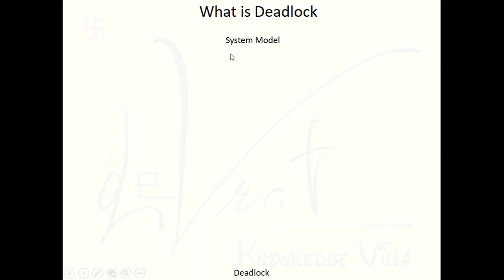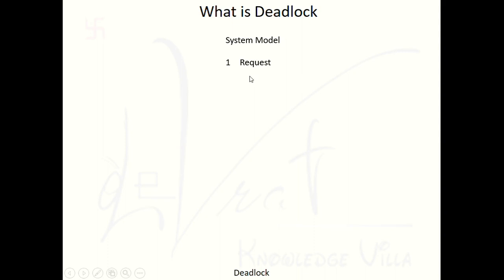First, we are going to take a system model. So how does this system model work? First, whatever processes are available in the system, all processes request resources. Whatever the number of processes, some require input devices, some require CPU, some require output devices. Whatever requirement every process has, the first thing is that processes put in a request for resources. That is the first step.